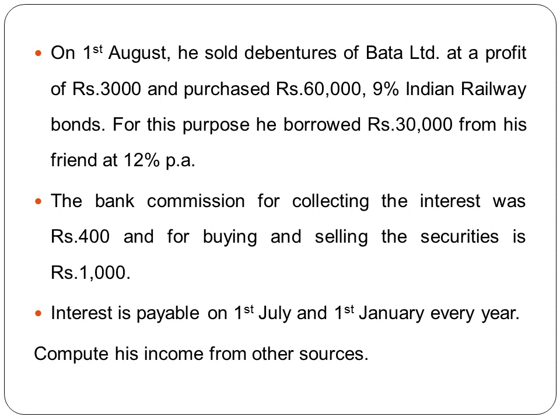Next, the bank commission for collecting the interest was rupees 400. This is a deduction under section 57. He had to pay bank commission because the bank has collected interest on behalf of him. That is deductible under section 57. And also for buying and selling the securities. As you can see here, he sold debentures of Bata and bought bonds of Indian Railway. For this also the bank has charged a commission, which is 1,000. Again, that has to be deducted under section 57.